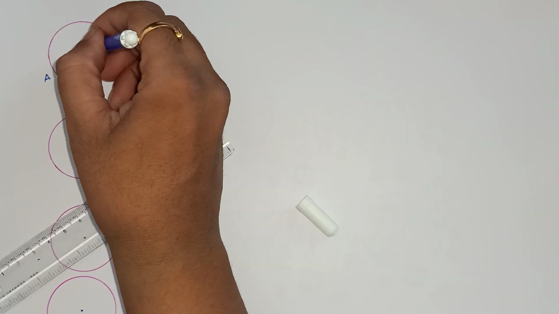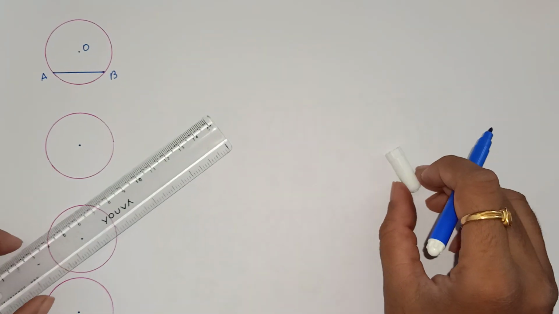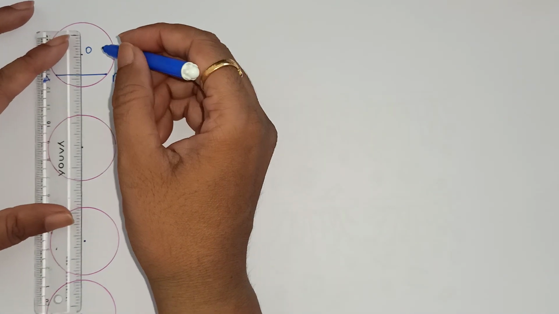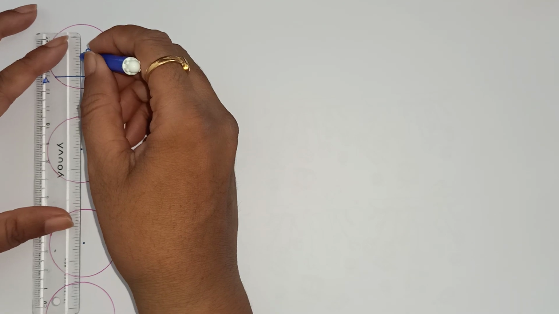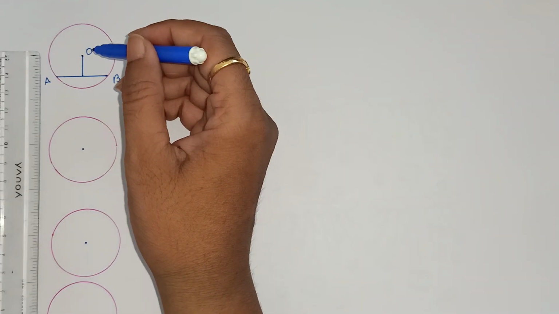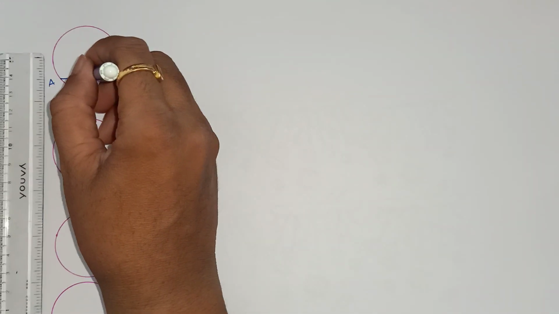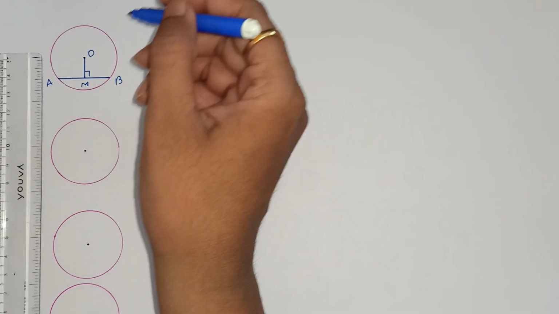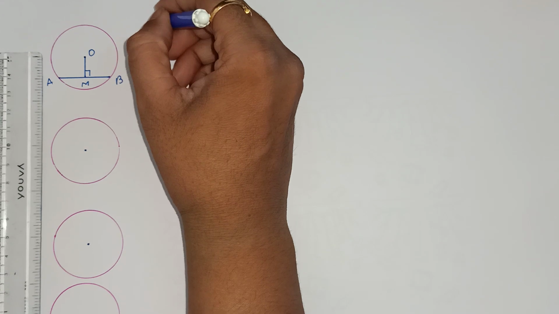This is a circle with center O. Now what was the statement? A perpendicular drawn from the center of a circle to its chord bisects the chord.